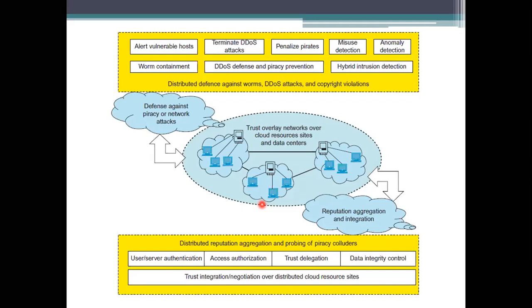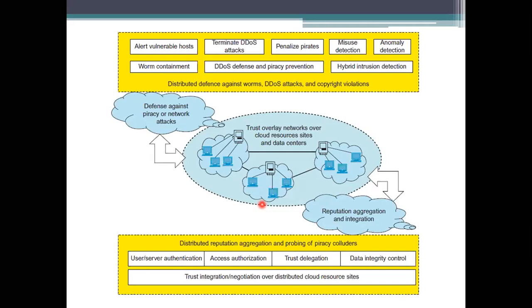At the bottom layer, it is a trust overlay for distributed trust negotiation and repetitive aggregation over multiple resource systems, providing services like authentication, access or authorization, trust delegation, data integrity control, and also covering any cloud resources, meaning an intercloud or distributed cloud environment.